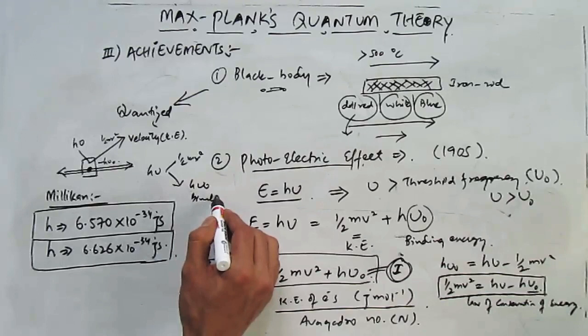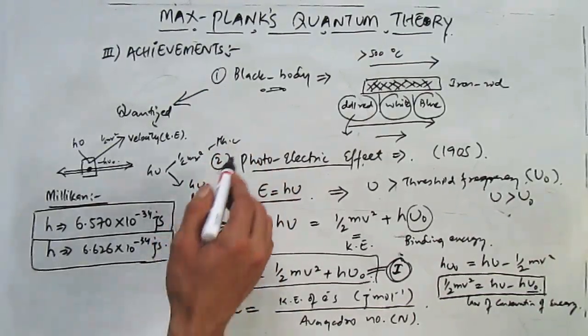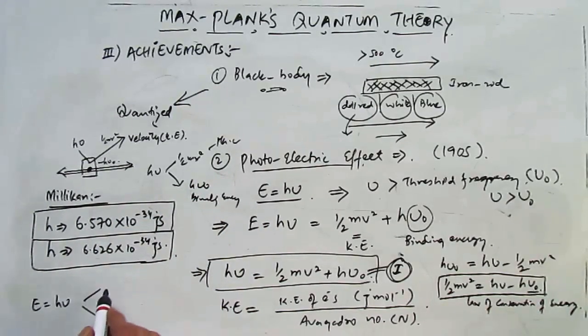So this is the binding energy, and this is the kinetic energy part. If you write it simply, the energy E equal to h nu is divided into two parts. One is half of mv square, which gives the electron velocity, and the rest of the energy is utilized, that's h nu naught, the binding energy.